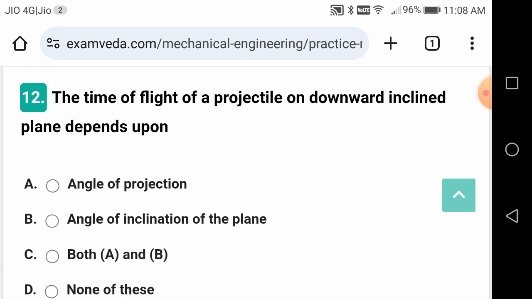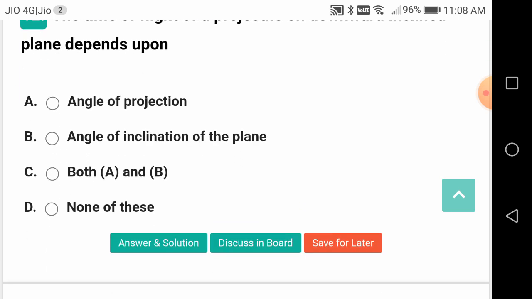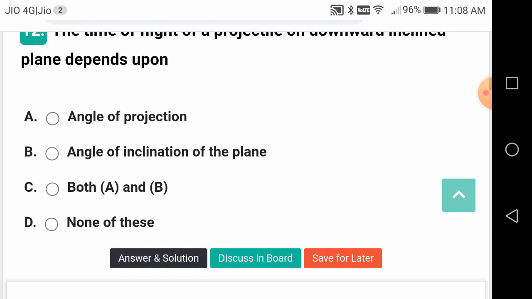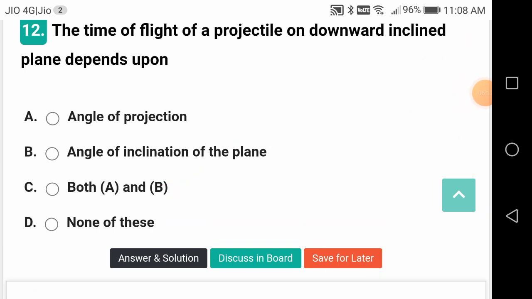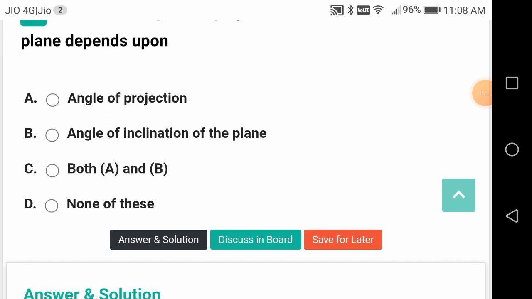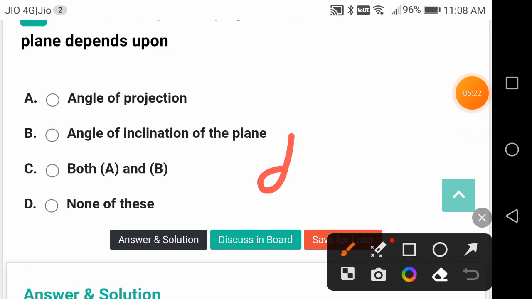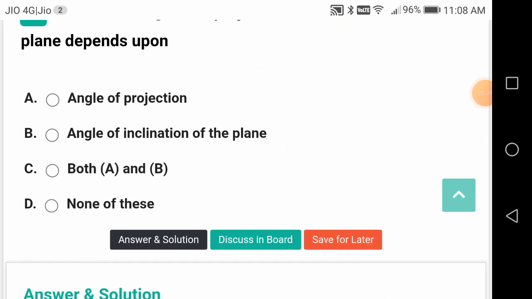The time of flight of a projectile on a downward inclined plane depends upon what? So, what is the correct answer? It is going to be C, both A and B: angle of projection and angle of inclination of the plane. So, alpha and theta also, right? Alpha is the angle of projection, and theta, what is that?